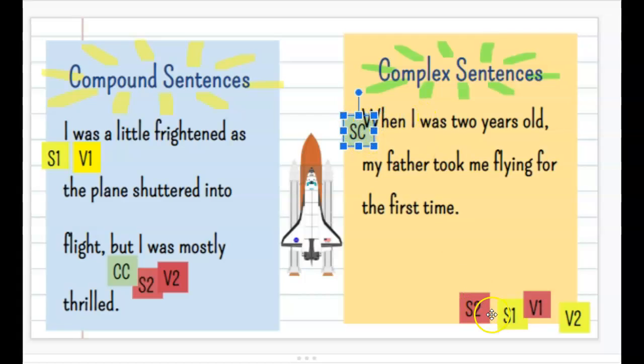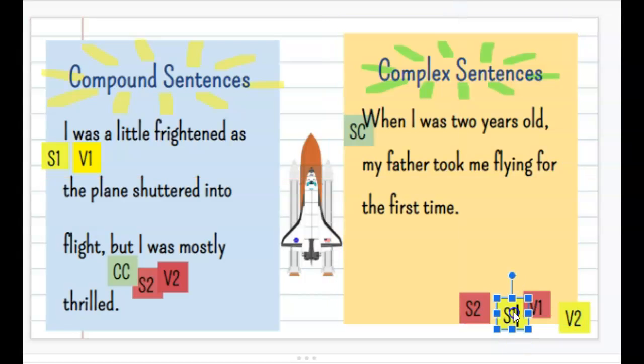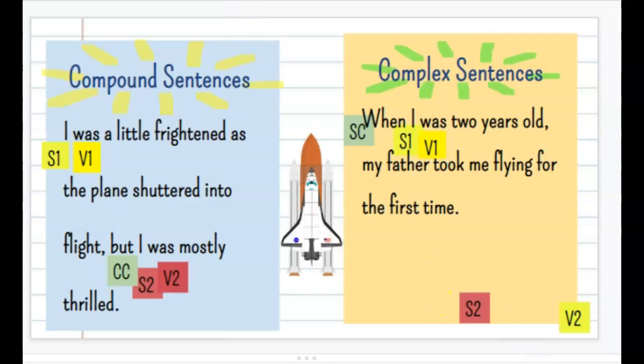I know I is my subject 1. I'm going to take this again and label my itty bitty subject 1, and I'm going to drag it right here, right underneath the I. And then it says I was. Okay, well I know was is my verb. I'm going to have to take this, drag it over here also, and put it right underneath the was. I'm going to have to change my color, sorry. And then I look for the rest of it after the comma.